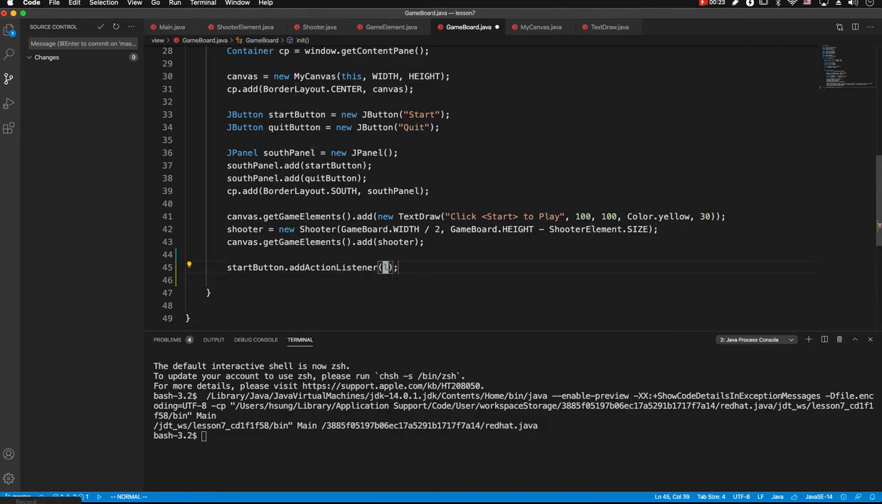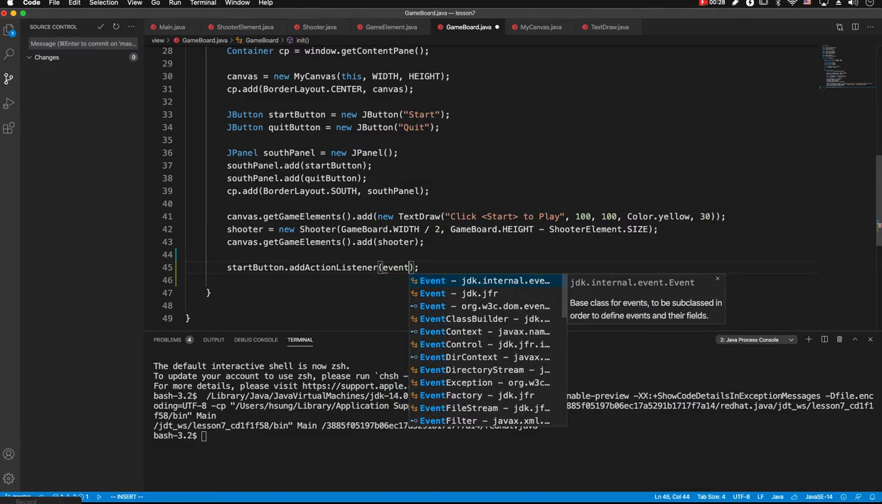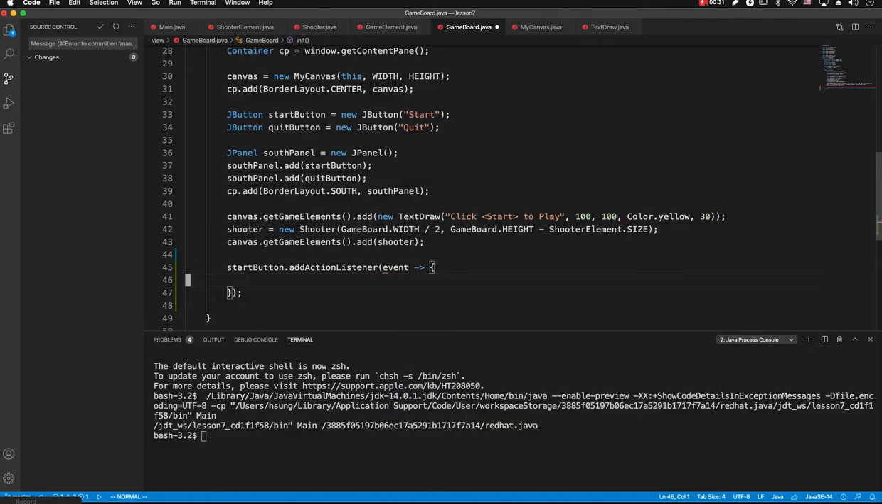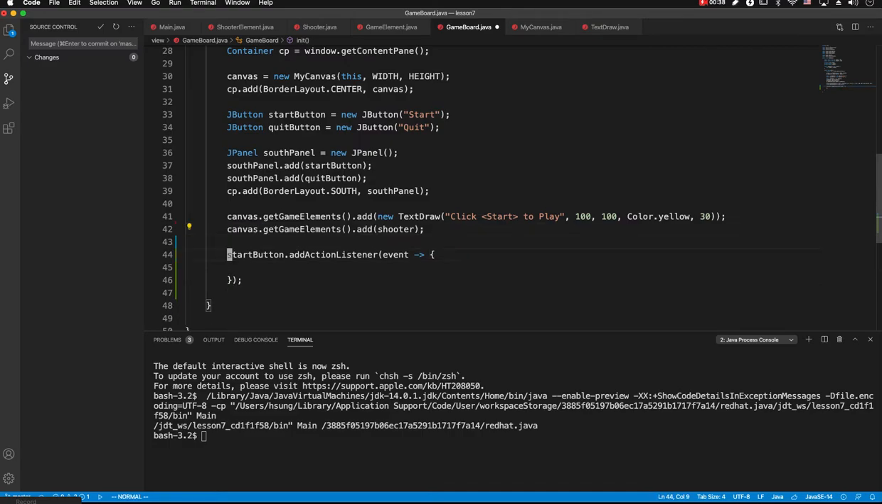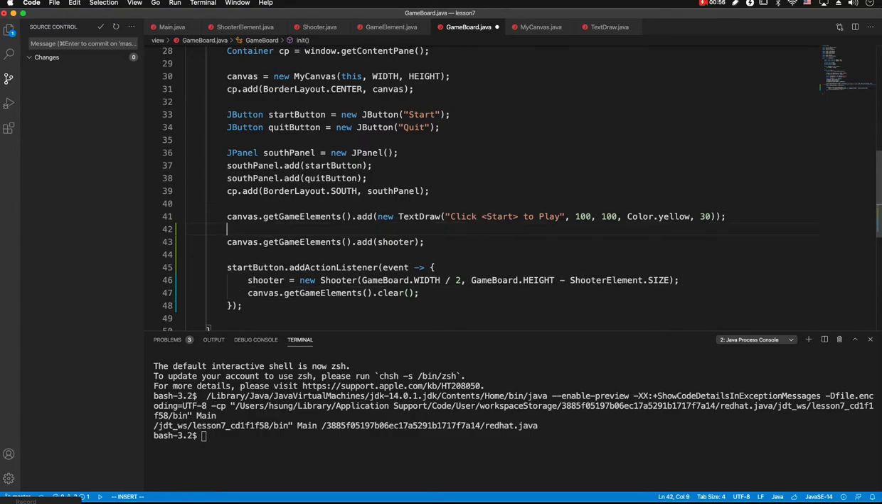The action listener, the contents is not very long, so let's use just the lambda function because this is quite simple. So first, we need to create the shooter. So let's move the shooter down here. Shooter will be created there, and then canvas, get game elements, clear everything. At this moment, click start to play text is there, and then we are going to start a timer.